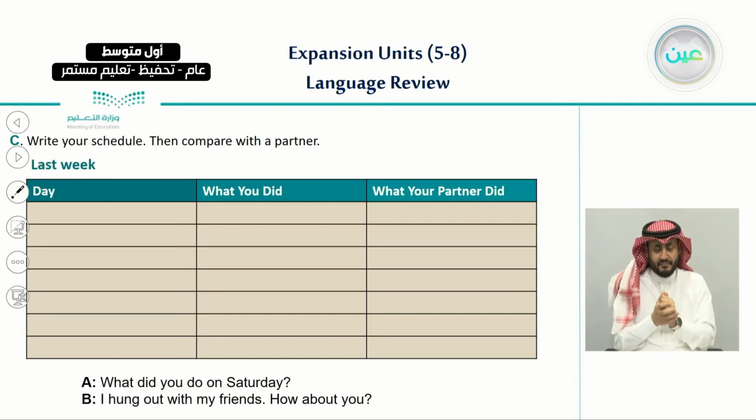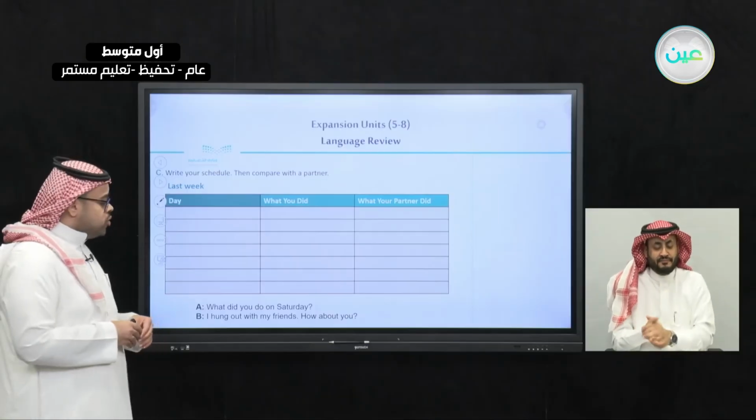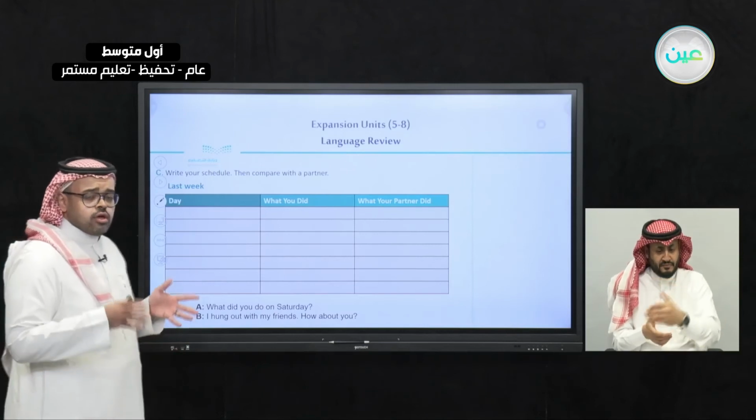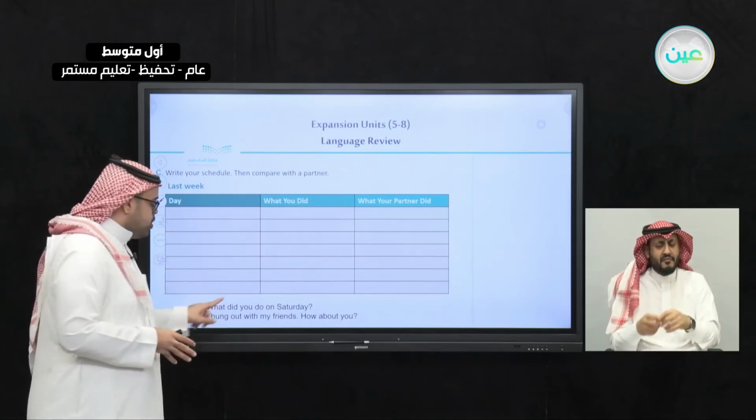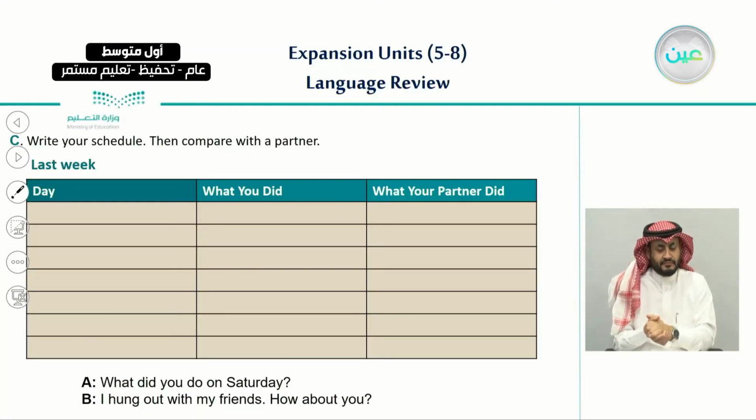So here we have in this table, it is divided into three parts. The first one is day, write down the day, and the things that you did on that day, and also what your partner did. And in order to answer this, you can ask yourself this question. What did you do on Saturday?